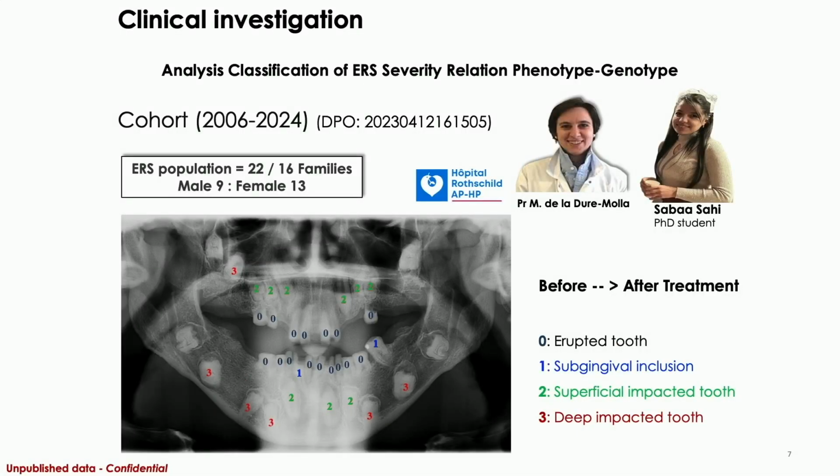And moreover, the clinical investigation was carried out by our PhD student Sabah Sahi and Professor Muriel at the hospital by using X-ray films of the patients. And we follow up the treatment, before and after surgery. We give a score to the teeth: 0 for an erupted tooth, 1 for subgingival inclusion, number 2 for a superficial impacted tooth, and number 3 for a deep impacted tooth.